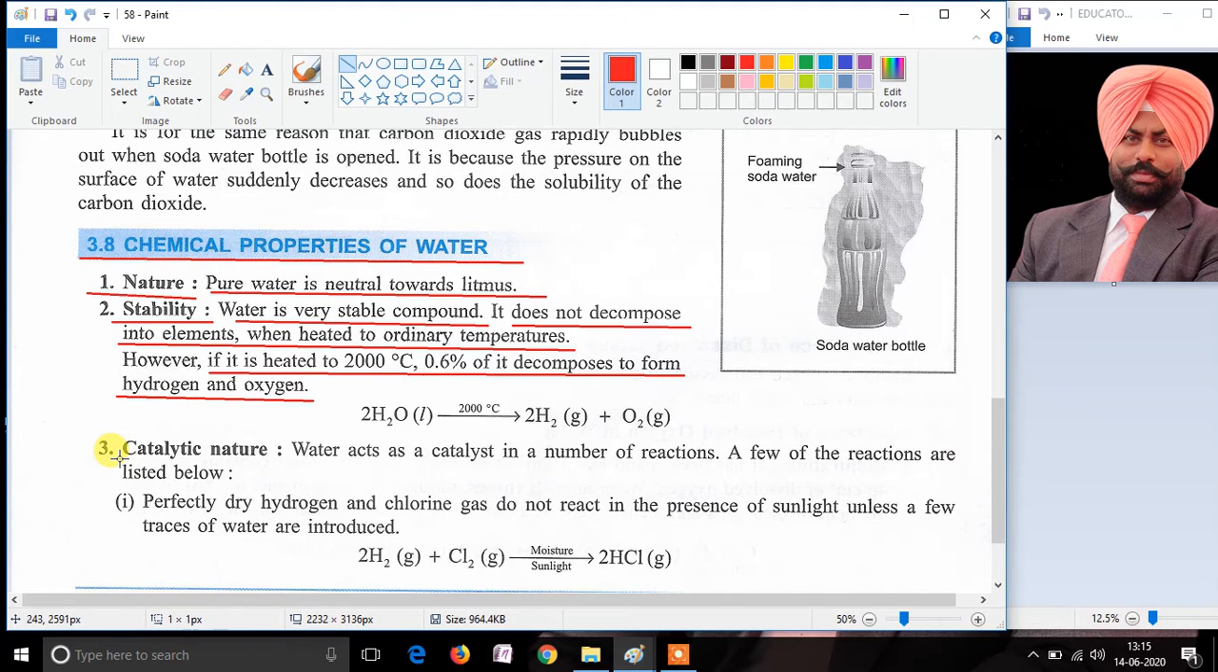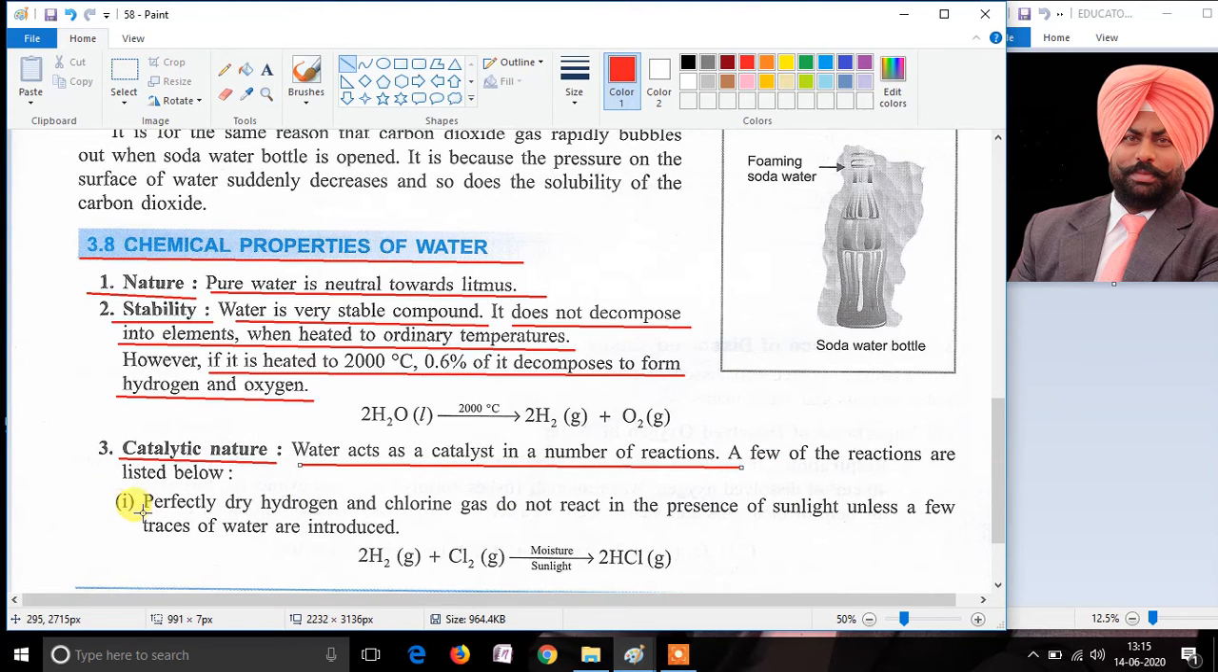The third property of water is its catalytic nature. Water acts as a catalyst in many reactions. Let's see the two different reactions in which water is acting as a catalyst.